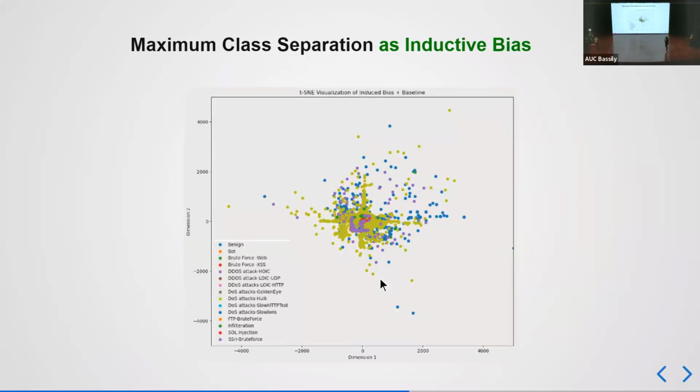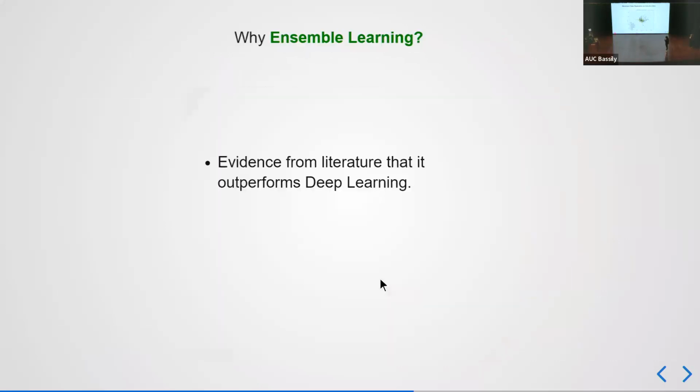As you can see here, the classes are much more spread out. However, they're still all clustered together in one group, which is a huge problem because we still cannot figure out which attacks are which. So we had to shift gears. And we chose to shift gears to ensemble learning.